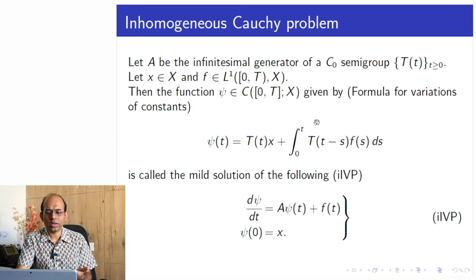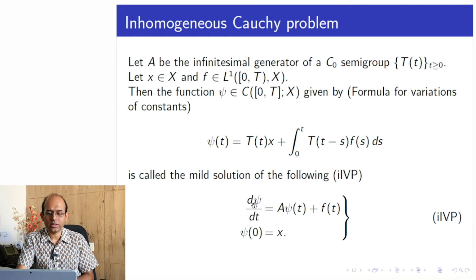So one can ask a very valid question: if I choose my function f, this additional data, to be continuous, can we expect that the whole integration would be differentiable? If we can get this, then ψ would be differentiable for every x in the domain of A, and then Aψ makes sense.